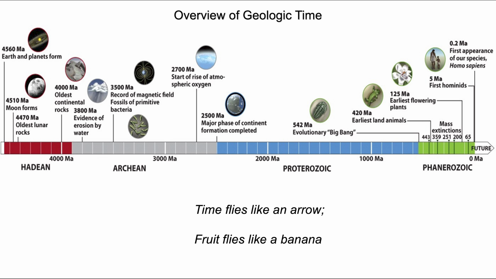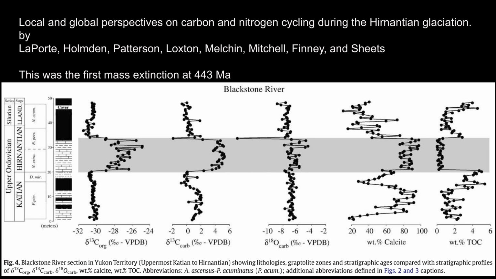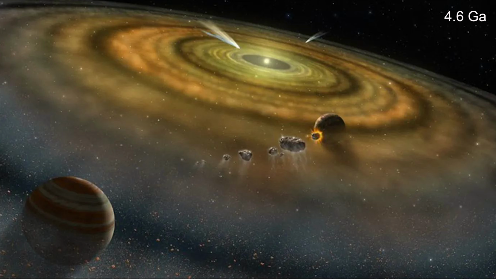Later, we added chemistry that appears and/or disappears, including isotope chemistry, and a number of other different lines of evidence that can be used to break the Earth's history up into time components. Now, starting with the earliest Earth history, 4.6 billion years ago when our solar system formed, the solar system consisted of a dust cloud that began rotating. As this rotation increased, the dust coalesced into planetesimals and ultimately planetoids and then planets.